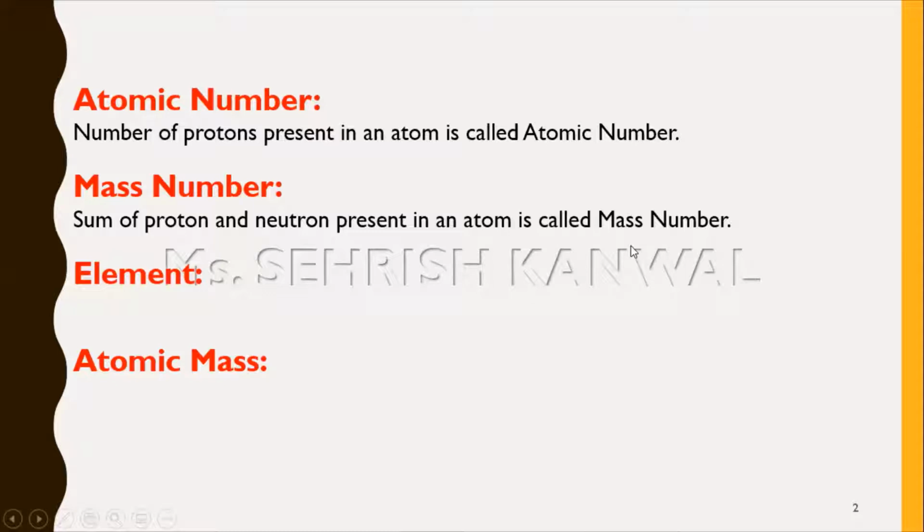You know very well that if I am talking about the structure of an atom, there is a nucleus and there is the extra nuclear part. In the nucleus there are protons and neutrons. So the particles which are present in the nucleus show the mass number.